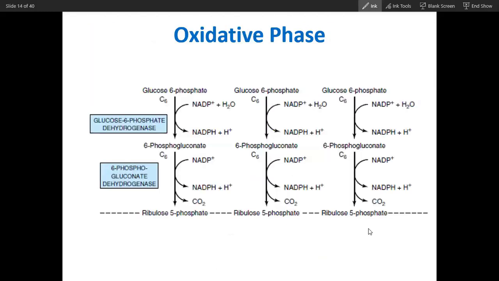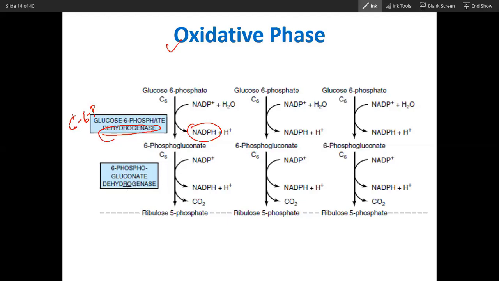Now, if we have to talk about the pathway, so we have, oh, 15 minutes more. So oxidative phase, you can see this oxidative phase. Oxidative phase happens in two stages. First stage, I told you, first enzyme is G6PD, glucose 6-phosphate dehydrogenase enzyme. So this will remove hydrogen from this glucose 6-phosphate and oxidize it to 6-phosphogluconate and produce one NADPH.